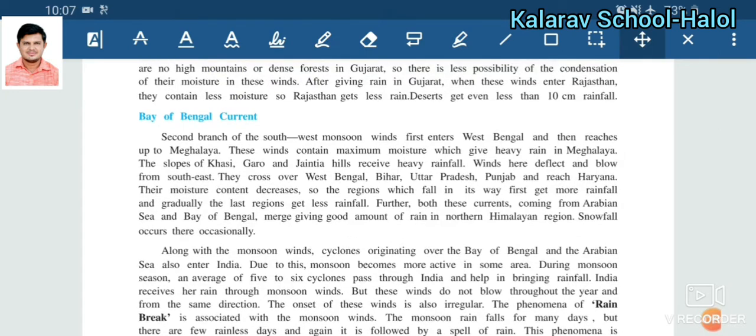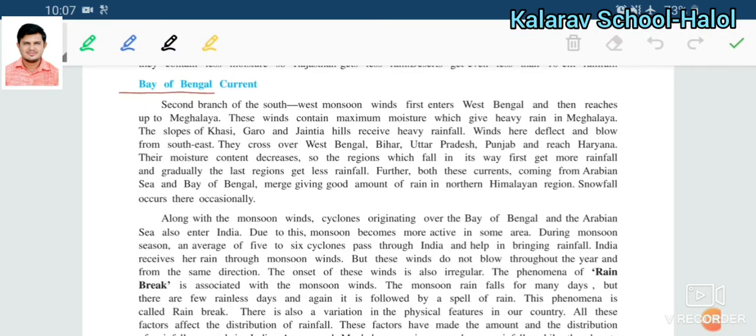Now this is about the Bay of Bengal current. The second branch of the southwest monsoon wind first enters West Bengal, and after that it reaches Meghalaya.